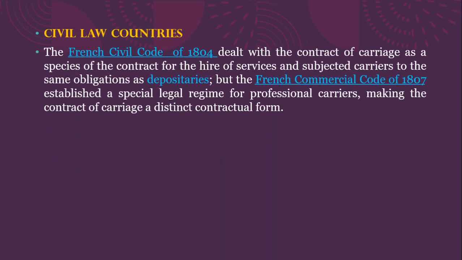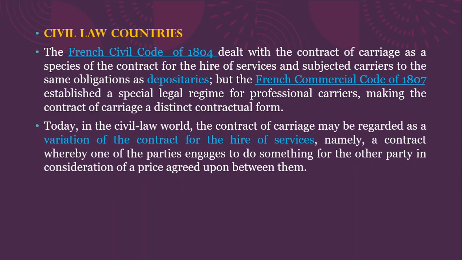In civil law countries, we have the French Civil Code of 1804. They treated carriage contracts as contracts for hire of services, and carriers were treated as depositories. But the French Commercial Code elevated their status, making the contract of carriage a distinct contractual form. So today in the civil law world, the contract of carriage may be regarded as a variation of the contract of hire of services. They properly distinguish. The 1807 code properly distinguished depositories from professional carriers, and it is a contract whereby one of the parties engages to do something for the other party in consideration of a price agreed upon between them.